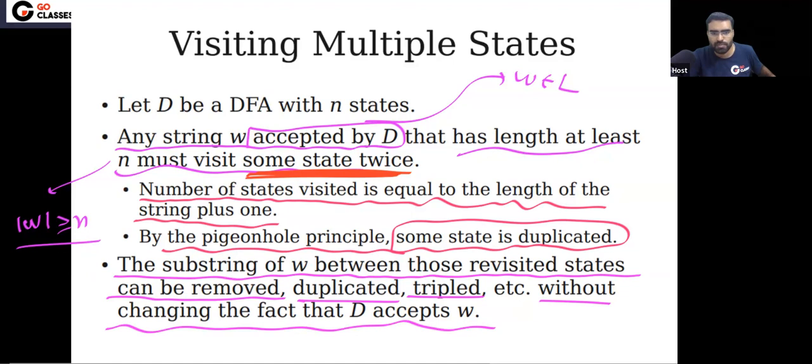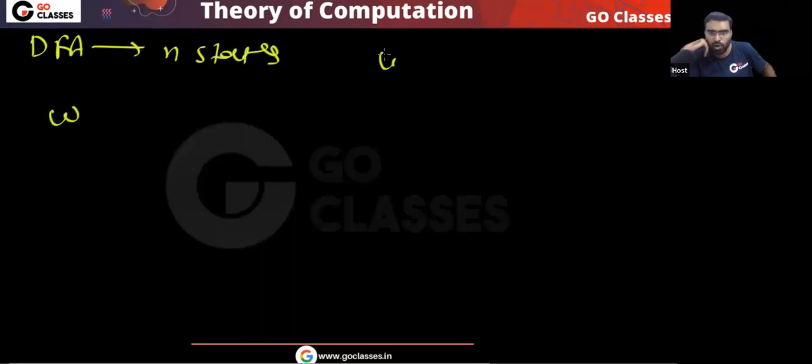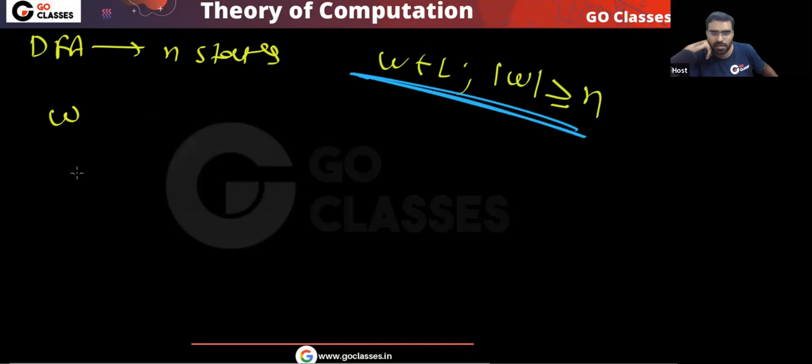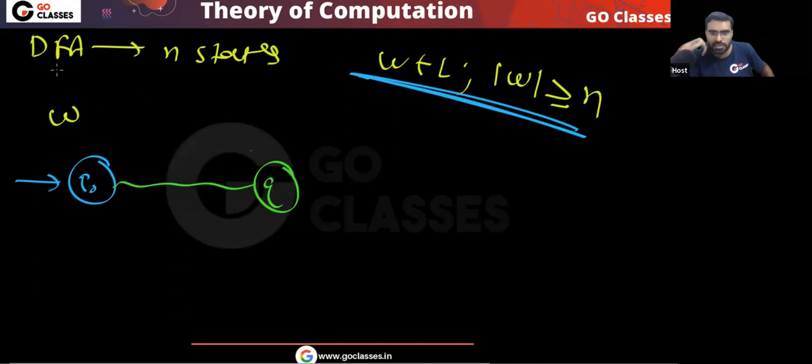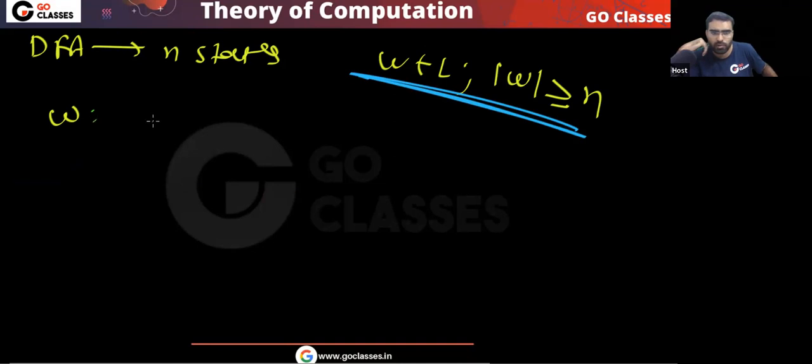This is your proof. Please tell me, did you understand the proof? You have a DFA which has n states. If you take a string which belongs to L, whose length is greater than or equal to n, then what will happen? Definitely some state will repeat. What will happen for this W?